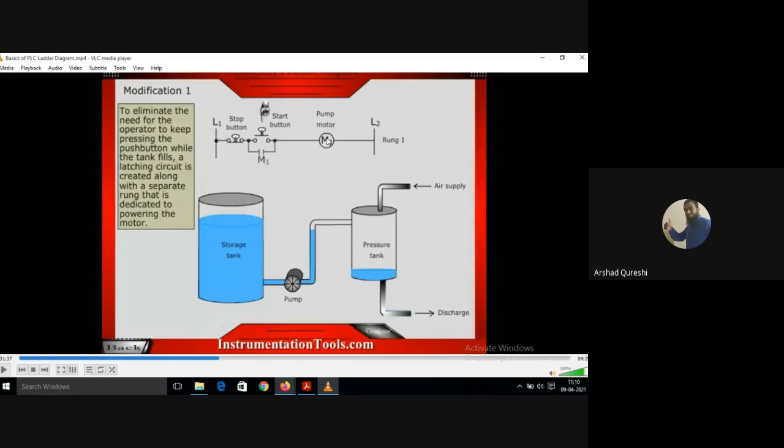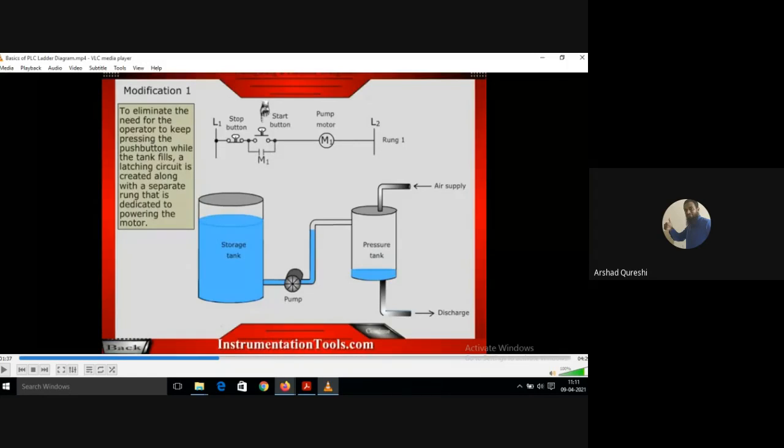As soon as it gets energized, it will close this M1 contact. I have to press the start button to energize it once. As soon as it gets energized, the current will flow through this M1 contact, and if I release the start button also, the current will still flow through the contact and this coil will keep getting energized, and because this coil is energized, this M1 contact will also be closed.